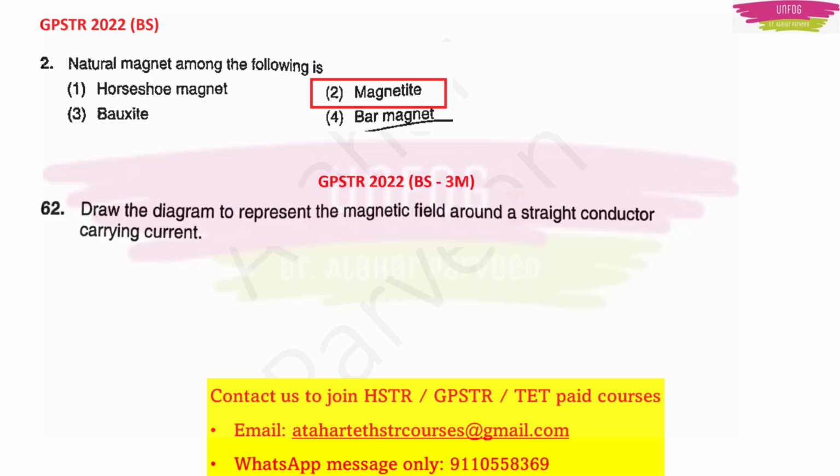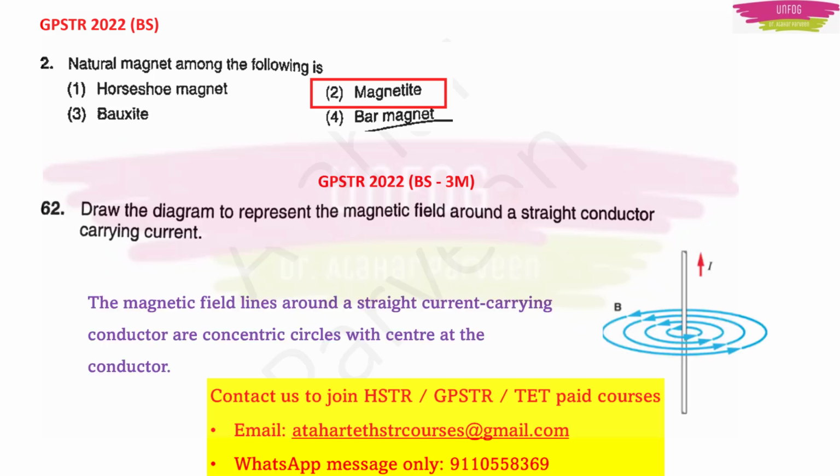Another question, as I told, was a 3 mark question. The question was, draw the diagram to represent the magnetic field around a straight conductor carrying current. So here you will have to draw the diagram, show the direction of the magnetic field and current with the help of arrow marks. The straight conductor carrying current will have a perpendicular direction of magnetic field. So the circles you have to draw like that.